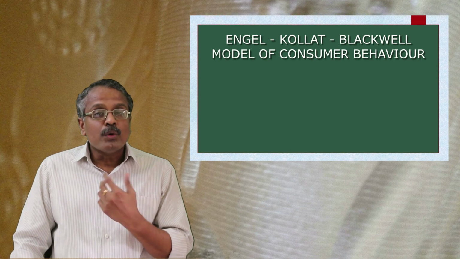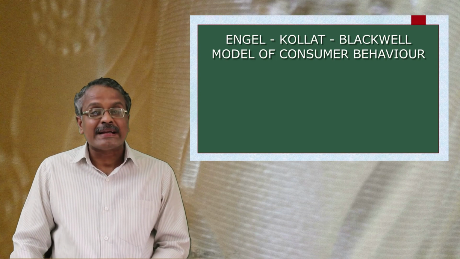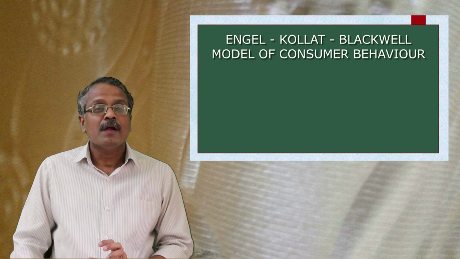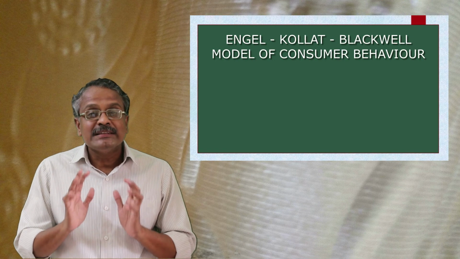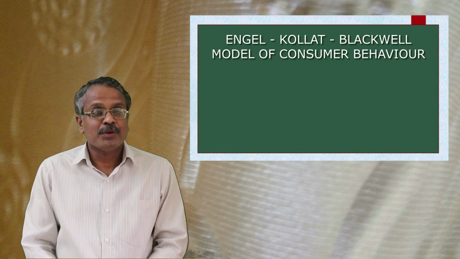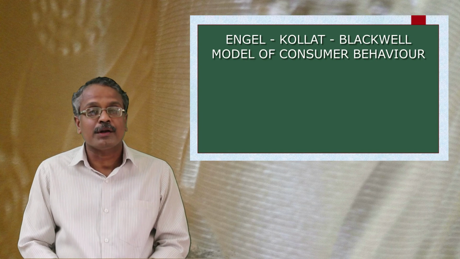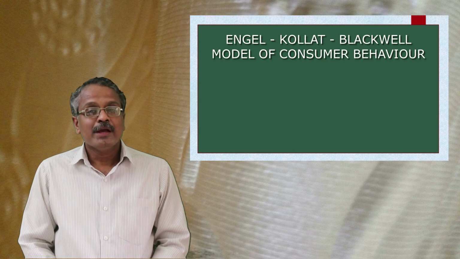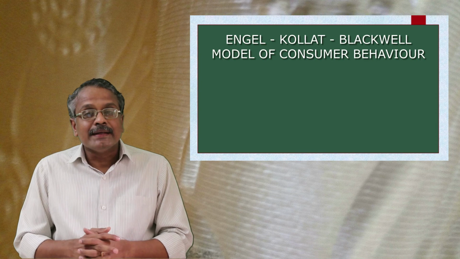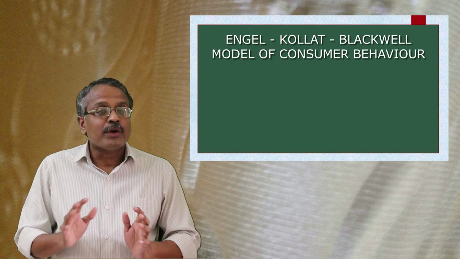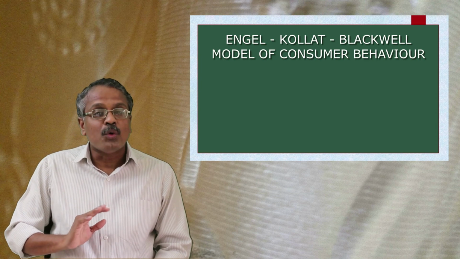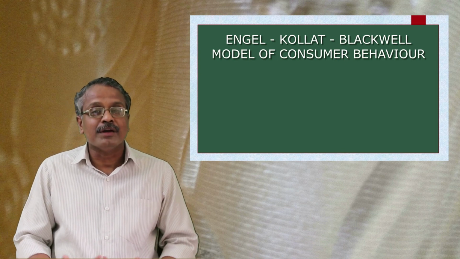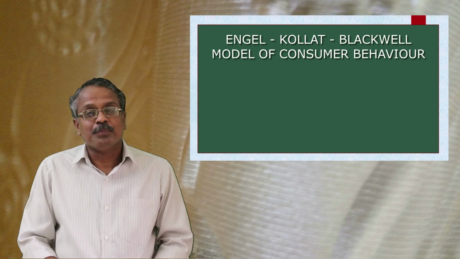When we make an overall assessment of the model, we can realize that the central focus of the model is on the 5 basic decision process stages: problem recognition, search for alternatives, alternative evaluation, choice of the product and outcome. The model opines that it is not necessary for every consumer to go through all these 5 stages. It depends on which type of buying behavior the consumer goes through.